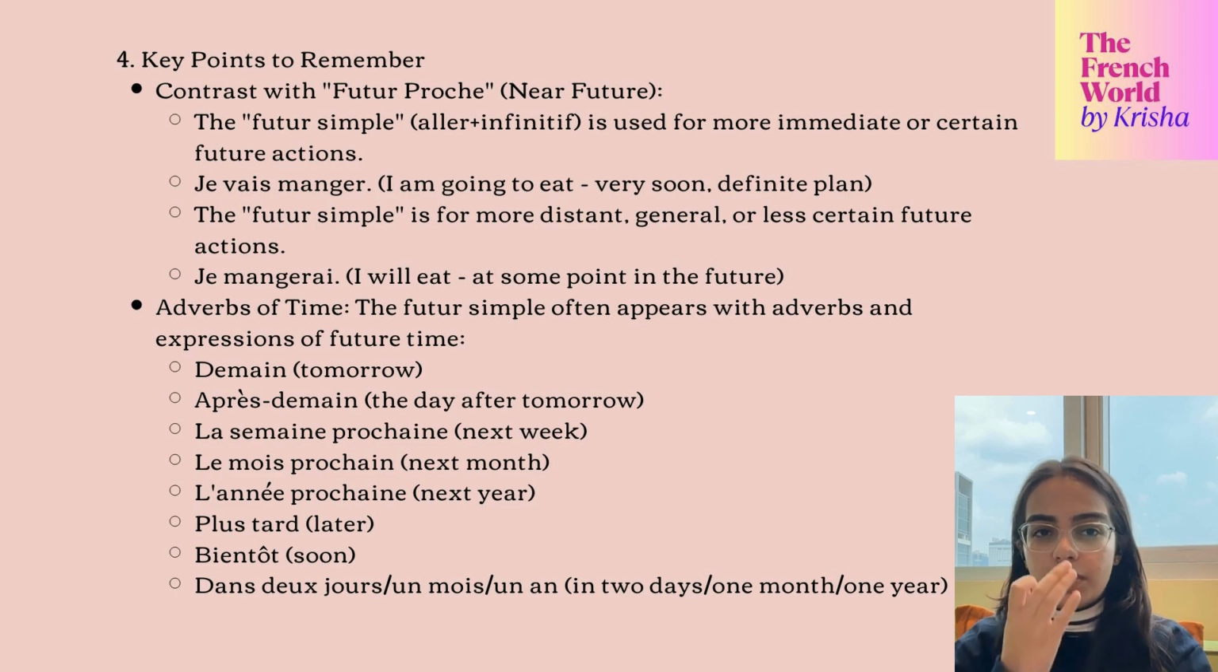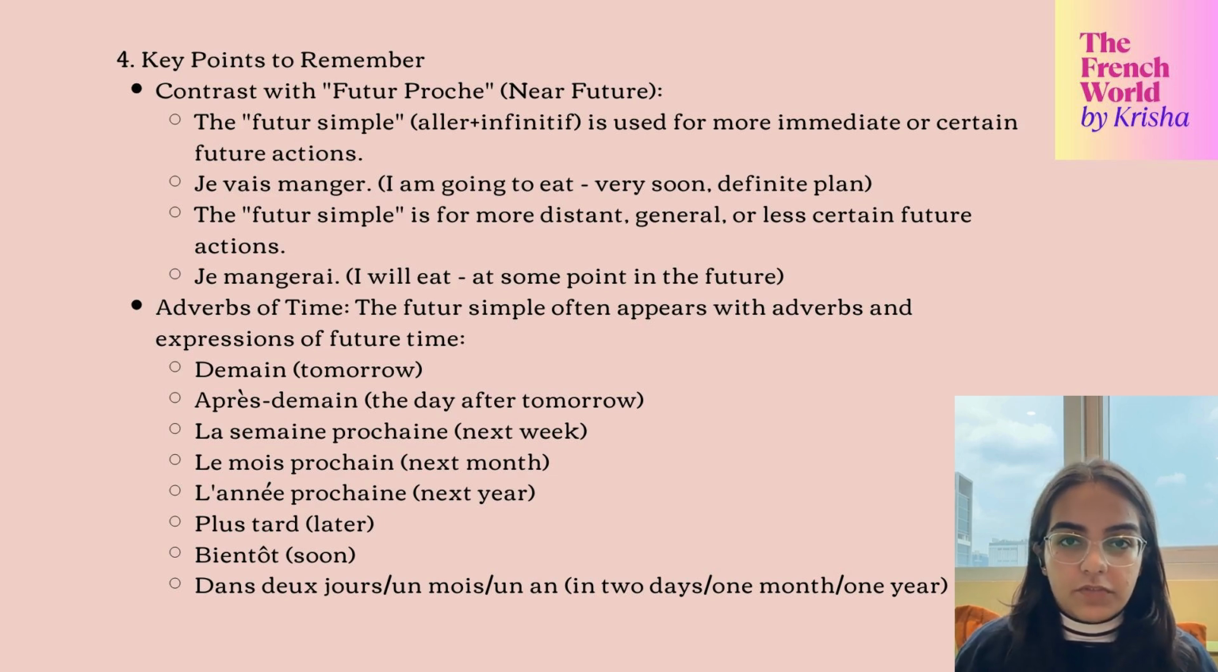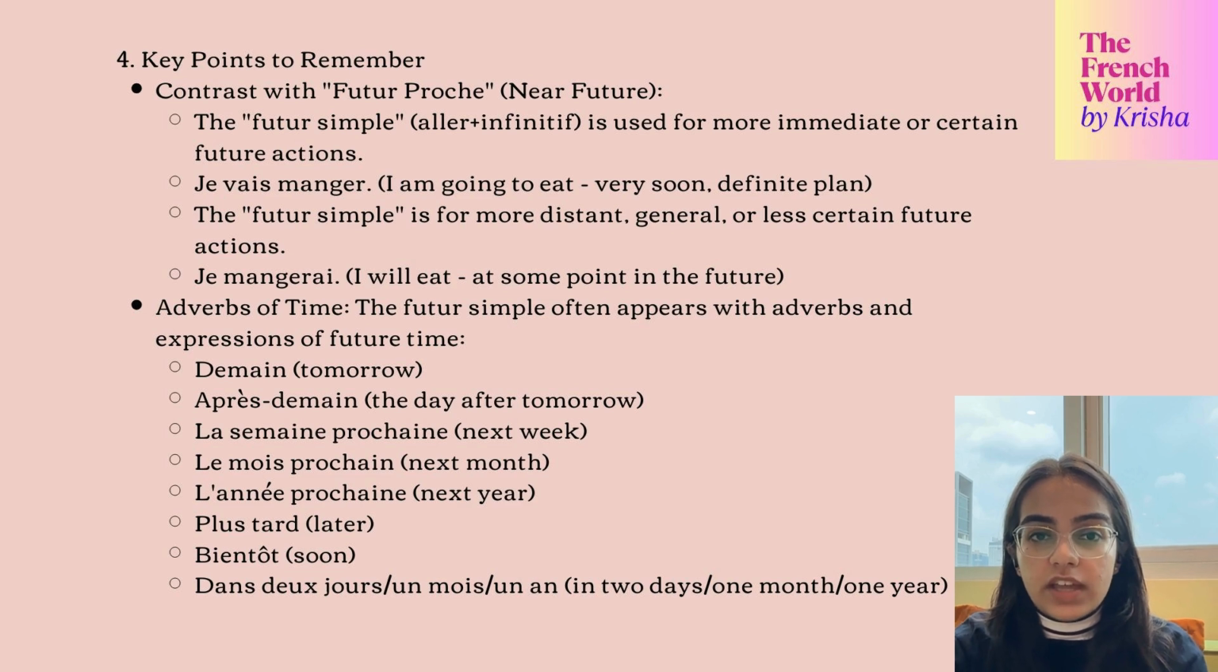Lastly, we have some key points to remember when we are using the futur simple. There's also another tense, the futur proche or near future. We are not to confuse these two tenses, because the futur proche is something that is only going to happen within about an hour, and the futur simple is something that will happen after that in the timeline. So je vais manger, I am just going to eat, is the futur proche. Je mangerai, I will eat, is the futur simple. Lastly, here are certain indicators of sentences in which we must use the futur simple: demain, tomorrow, après-demain, the day after tomorrow, la semaine prochaine, le mois prochain, next week, next month, etc.